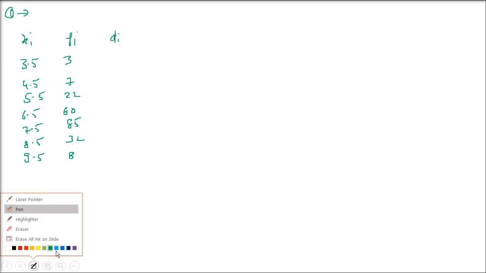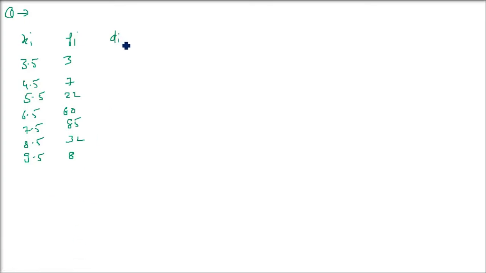Now the third thing, the actual calculation, is first we have to find out DI. I is representing all the numbers one by one. So xi minus assumed mean. Now take any value which is in the middle. You can take 5.5, you can take 6.5, you can take 7.5. But the middle one will be closer. So take 6.5. Basically DI is xi minus a, where a is the assumed mean.